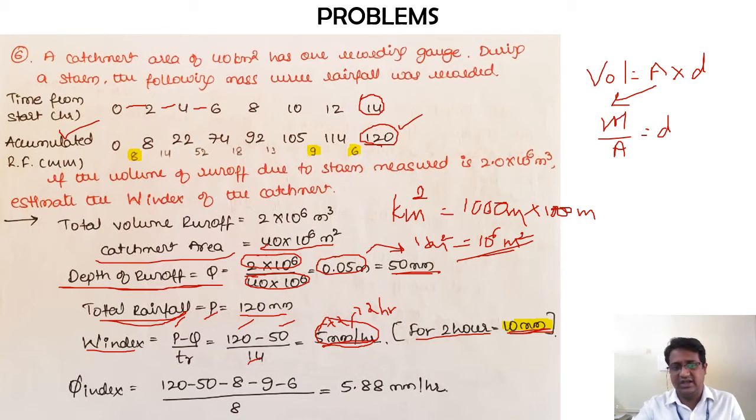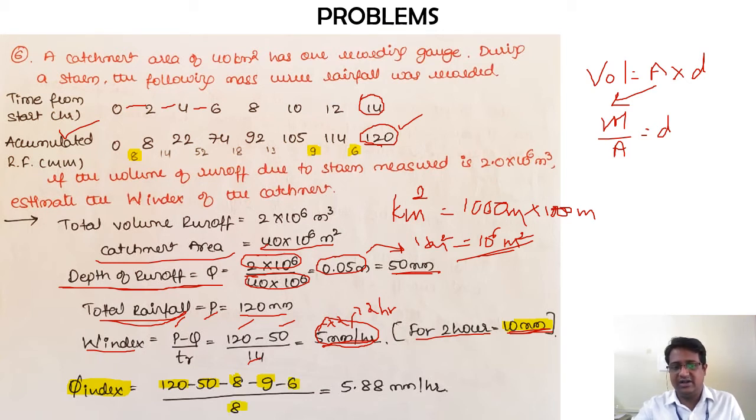With respect to that, if I need to determine the phi index, it will be P, that is 120, minus Q, that is 50, minus the amounts during the durations where the excess rainfall is not there. So 8 mm in the first 2 hours, 9 mm from 10 to 12 hours, and 6 mm from 12 to 14 hours. That is the numerator.